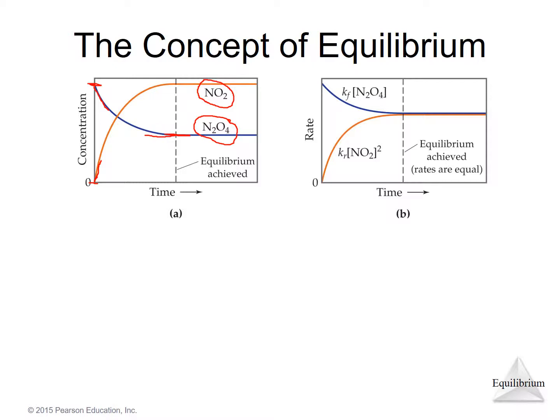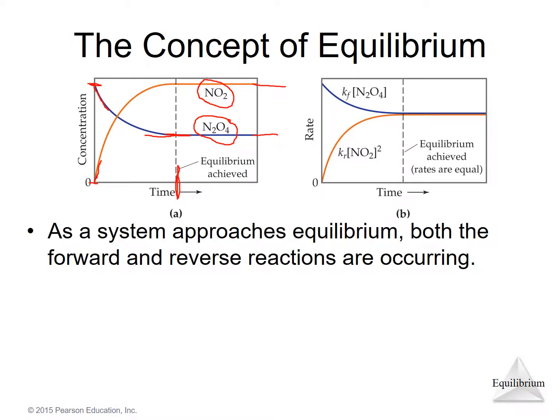And it's not 0 because the reverse reaction, where NO2 is going to N2O4, is also taking place. We eventually reach a point where the reverse reaction and the forward reaction are taking place at the same rate, and we can see that at this time, indicated here, there is no further change in concentration, and we've reached equilibrium. These concentrations indicated here are the equilibrium concentrations.